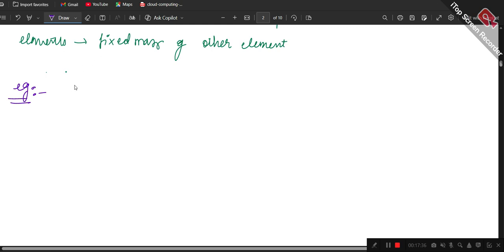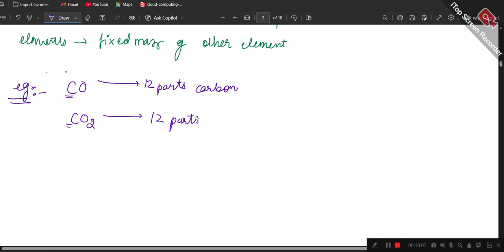For example, I have CO and I have CO2. This is carbon monoxide, and this is carbon dioxide. Looking at carbon, in carbon monoxide there are 12 parts of carbon, and in carbon dioxide as well there are 12 parts of carbon.